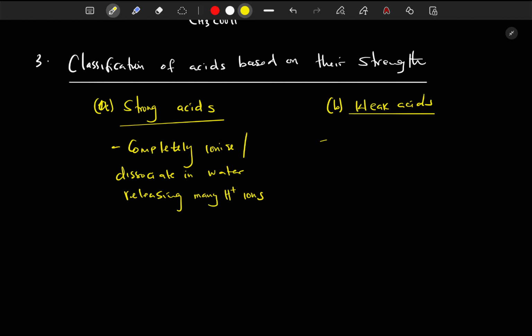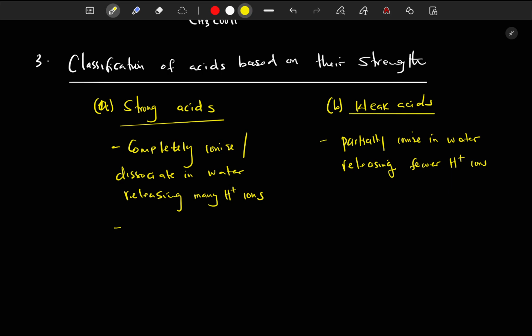Okay, while these, they partially ionize in water. Of course, instead of releasing many hydrogen ions, they release fewer hydrogen ions. Have you seen the difference? There's also a difference in terms of the amount of hydrogen ions which they release at the end of the dissociation or ionization process.